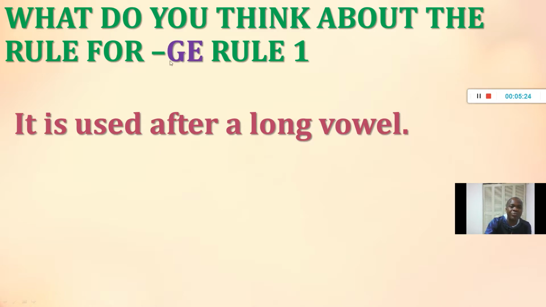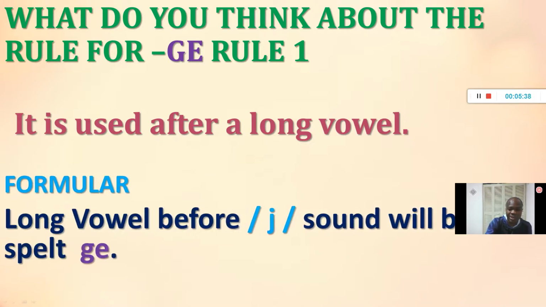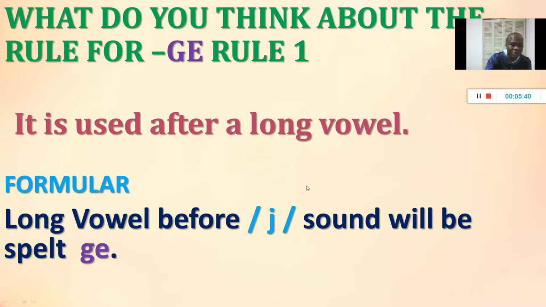So when a long vowel is followed by the J sound in English spelling, we use the G. When a short vowel is followed by the J sound in English, we use the DG, from our previous lesson. Then we have the formula: a long vowel before J sound will be spelled G.